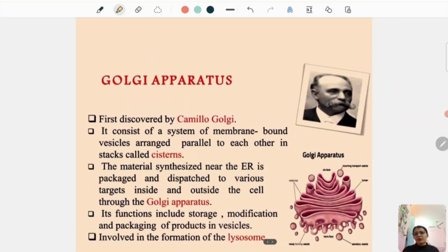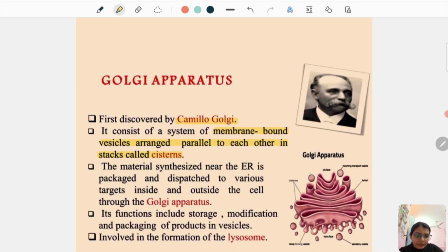Next we have Golgi apparatus. It is named as Golgi apparatus after the discoverer Camillo Golgi. It was first discovered by Camillo Golgi. It consists of a system of membrane-bound vesicles arranged parallel to each other in stacks called cisterns.